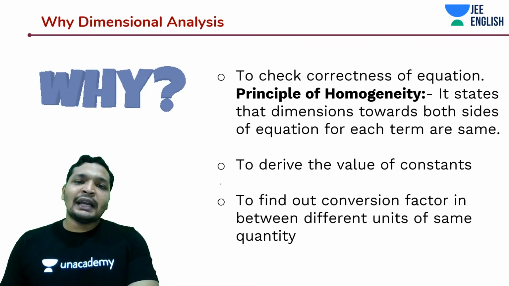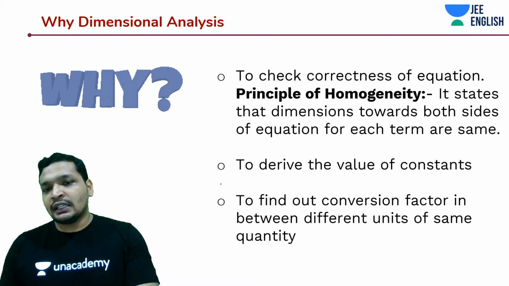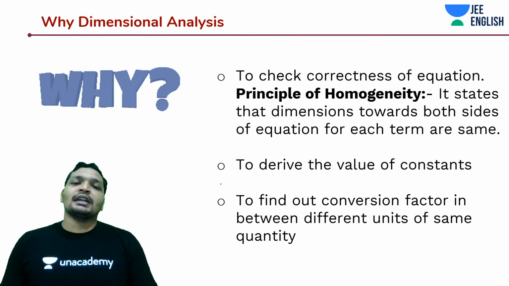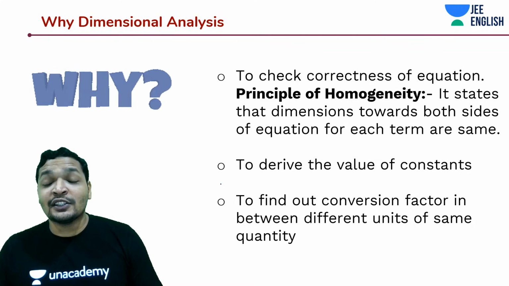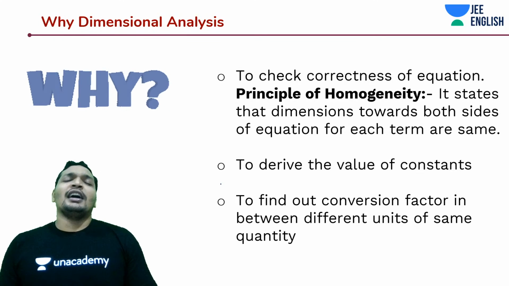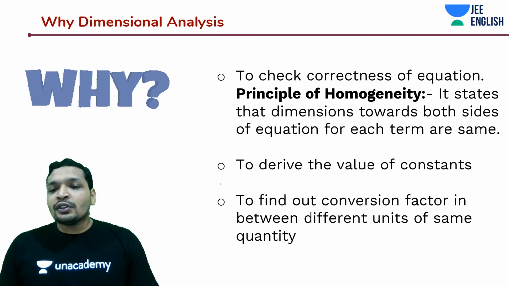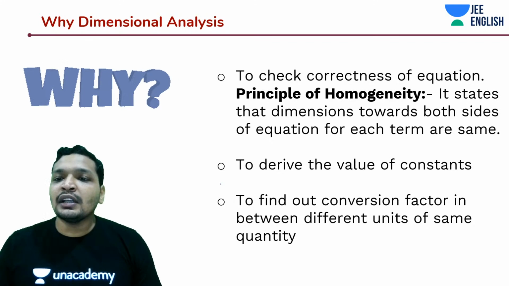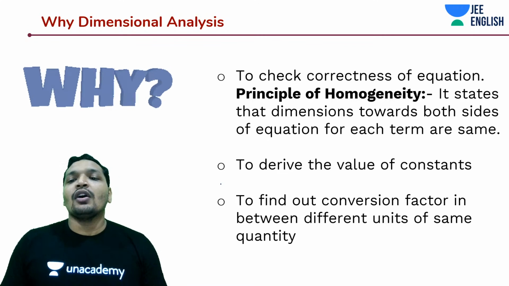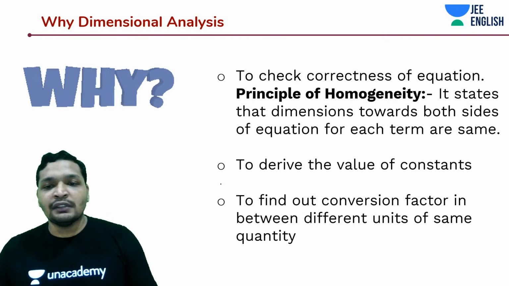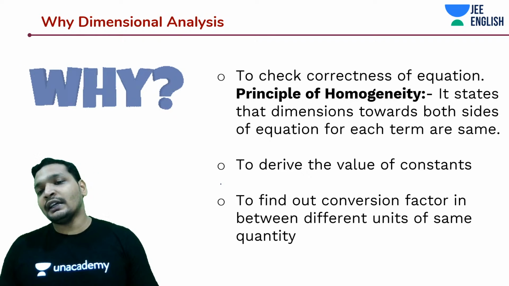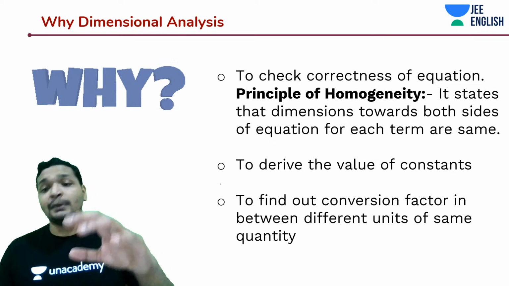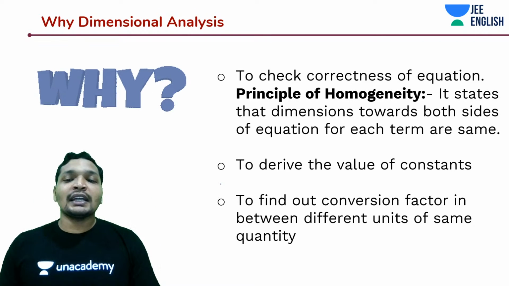And why do we do this dimension analysis? To actually check the correctness of an equation. Just like how we got stuck in our derivation for the dimensions of Henry, we got that something is going wrong because it is dimensionally not valid. It states that on both sides you should have a dimensionally valid quantity. For example, Q into V should have been F into D. There we made the mistake and we understood, okay, the dimensions are not matching. Something has gone wrong.